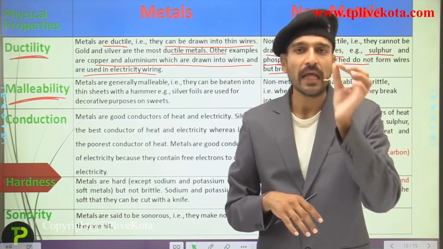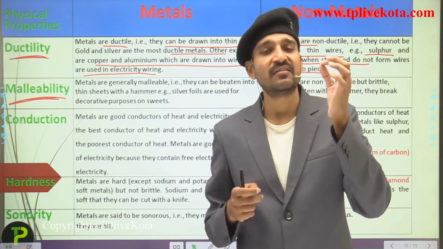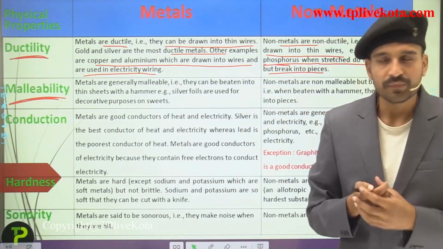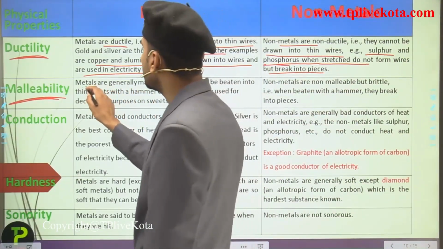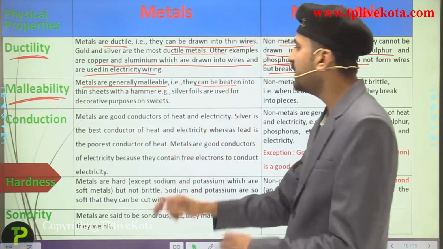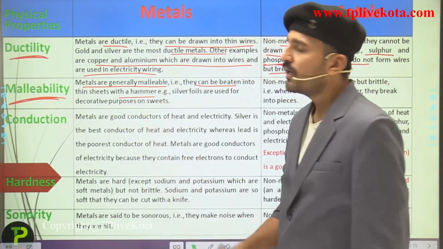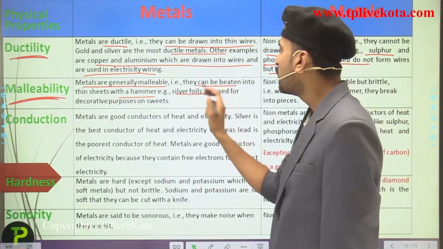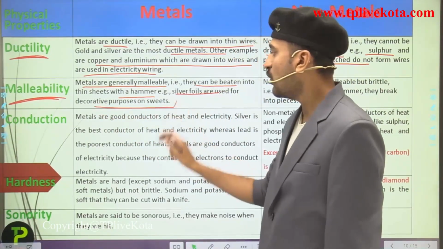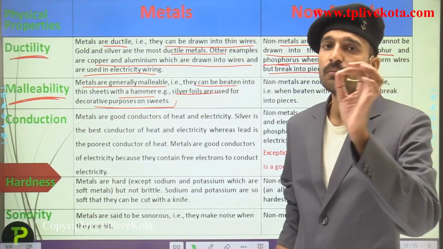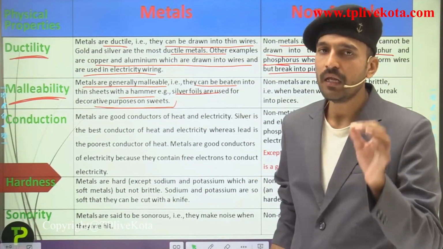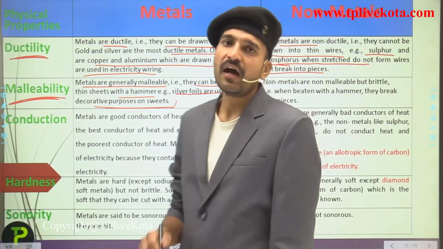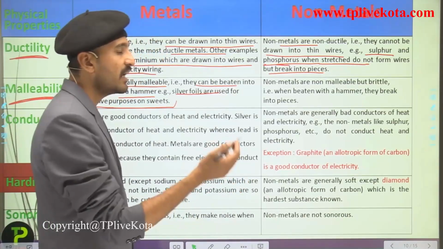You have seen aluminum foil, silver foil, golden foil that you have used in day-to-day life. Metals are generally malleable, that is, they can be beaten into thin sheets with a hammer. Remember students that they should not break into pieces. Silver foils are used for decorative purposes on sweets, and remember, gold is the most ductile and most malleable metal.